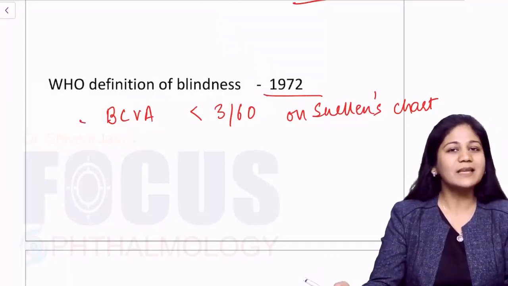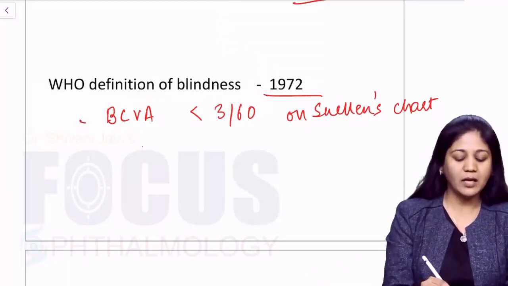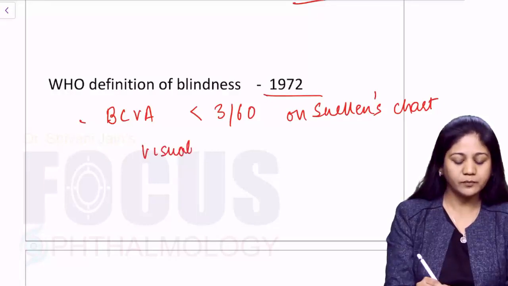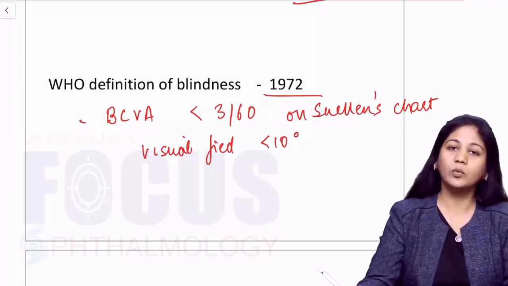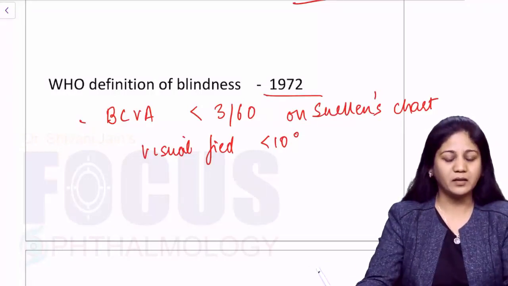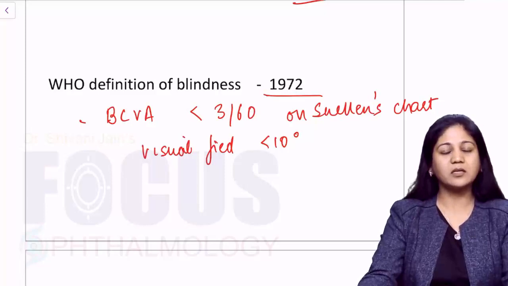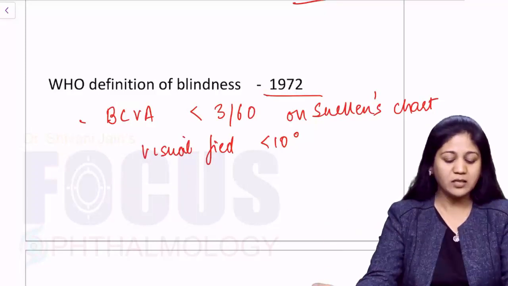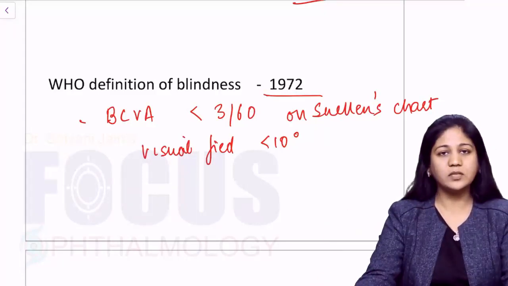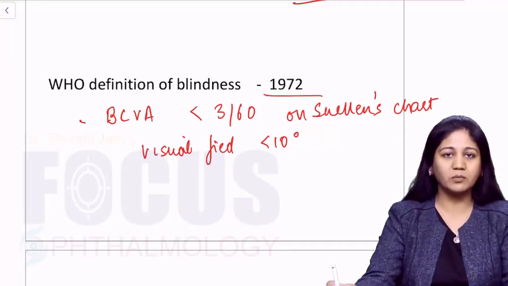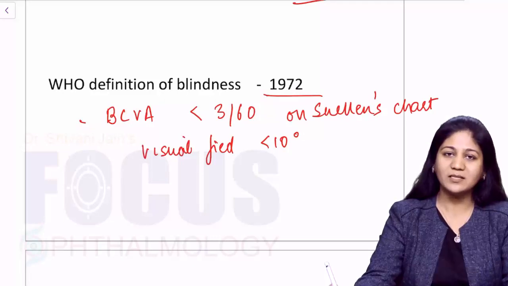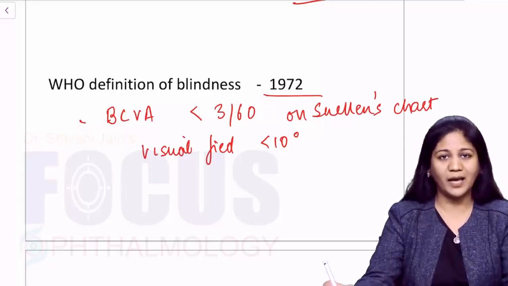In absence of Snellen's chart, we can say that a visual field less than 10 degrees will also be counted as blindness. So WHO said that in 1972, visual acuity less than 3 by 60 on Snellen's chart would be considered blindness, and visual field less than 10 degrees is also blindness.